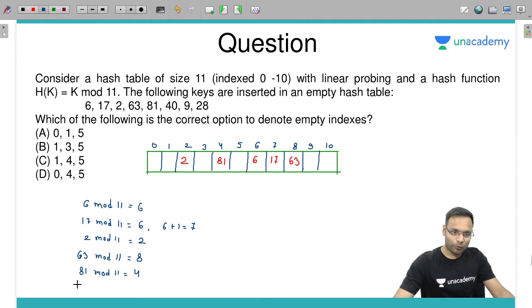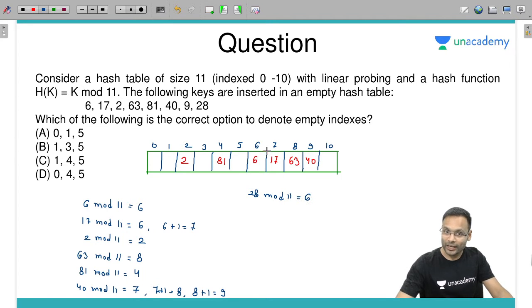Next, 40. 40 mod 11 will give you 7. 33 plus 7. 7 is occupied. Yes. Then 8, 7 plus 1. 8 is also occupied. Then 8 plus 1, 9. At location 9, 40 will be inserted. Then 28. 28 mod 11 will give you 6. 6 is occupied, plus 1 is 7, which is also occupied, plus 1 is 8, occupied, plus 1 is 9, occupied. Then 28 will be inserted at location 10.